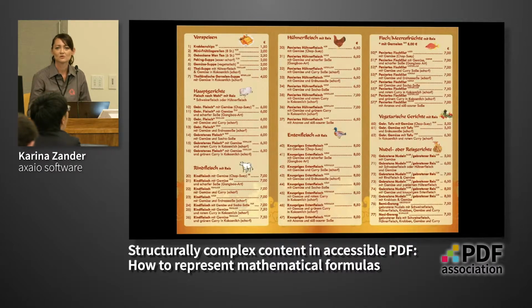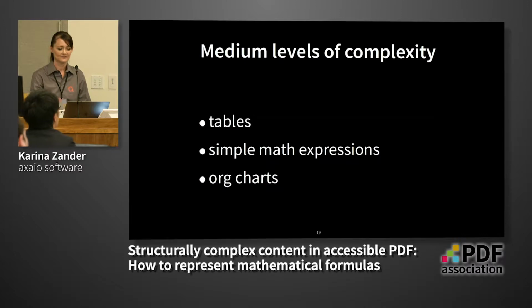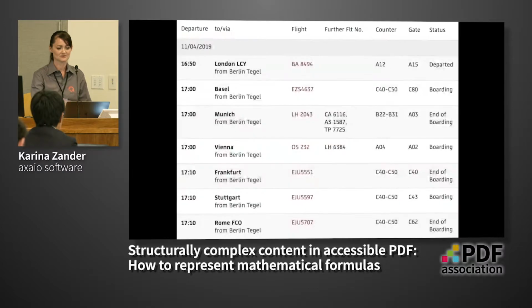But we can carry on with the complexity, with tables which are not so simple anymore, or with simpler math expressions, org charts. Also here, such a boarding table which consists of multiple columns and rows, where you have to find out which columns belong to which cell, or such an easier math expression.